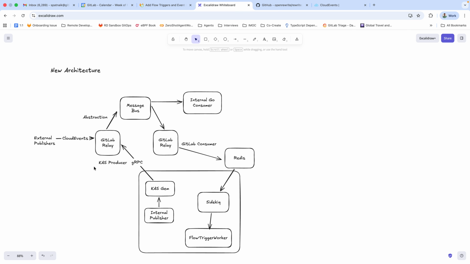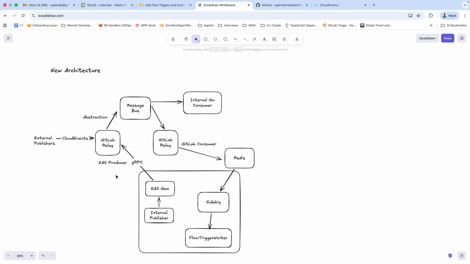And the reason why we want to do this really is there's so many requirements, especially around AI, which need us to move to a more flexible architecture for events. So today we have flow triggers based on a few events like mention, assignment, and reviewer, and pipeline failures as well.